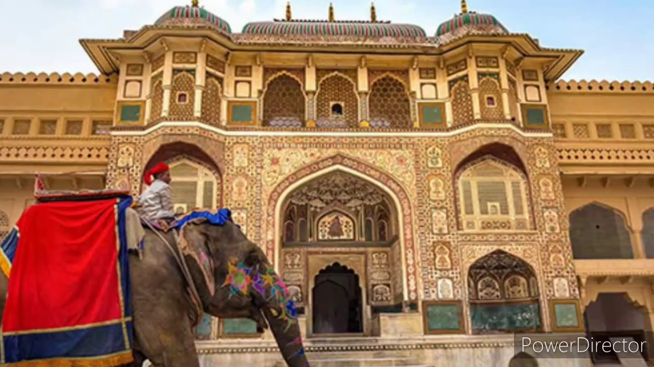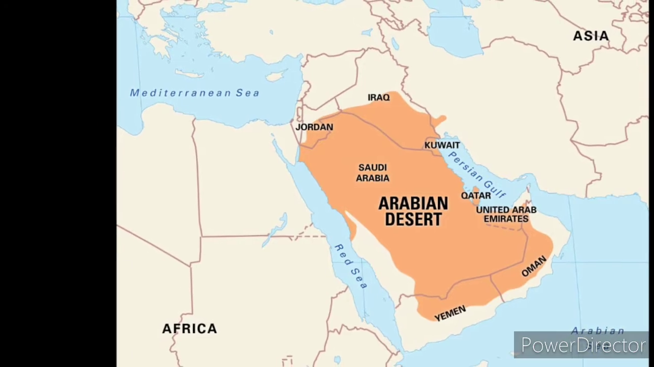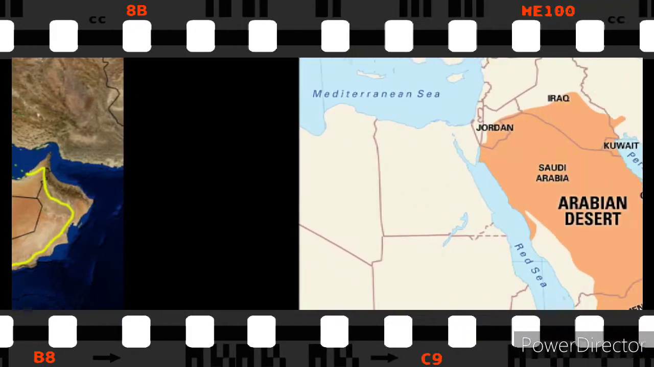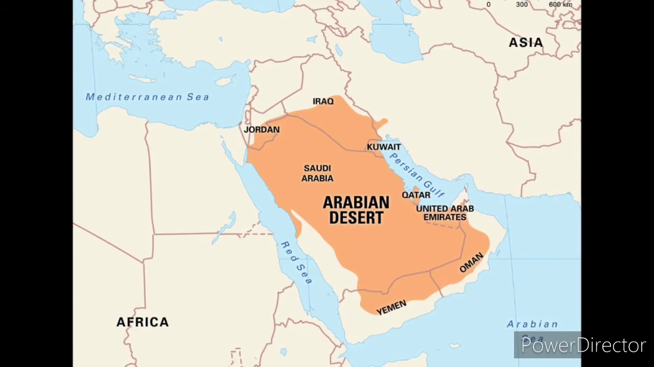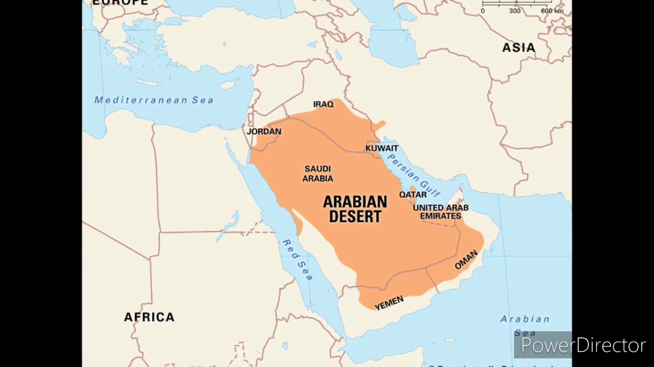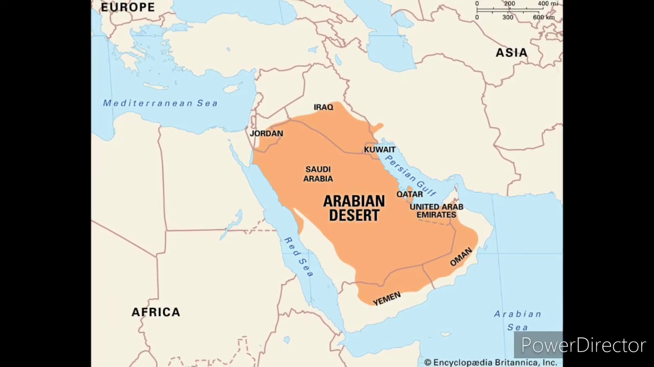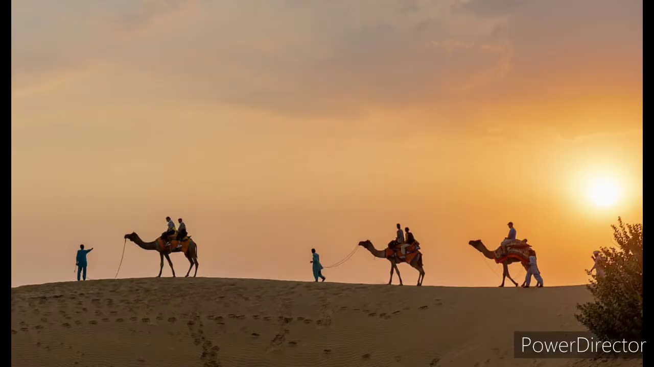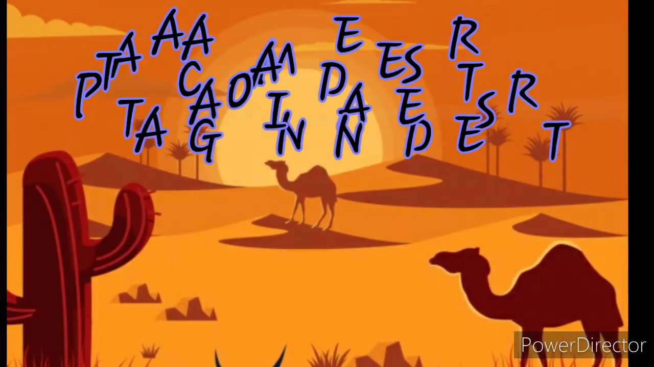Now, when we talk about the Arabian Desert, it's a vast desert wilderness in Western Asia. It stretches from Yemen to the Persian Gulf and Oman to Jordan and Iraq. It occupies most of the Arabian Peninsula. It is the fifth largest desert in the world and the largest in Asia. Some other famous deserts are the Atacama Desert and the Patagonian Desert in South America.